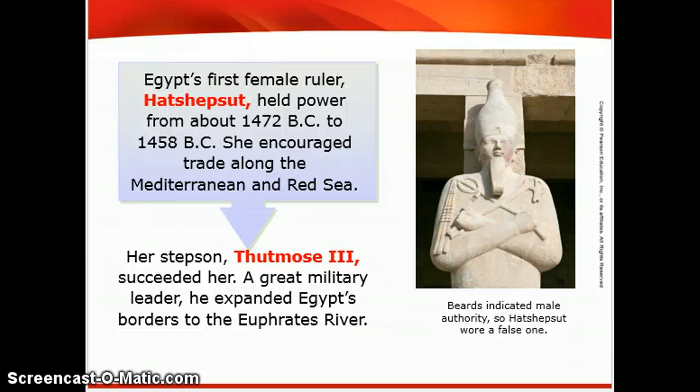He must have missed something because history does know of her. So Thutmose III will succeed her. He will become pharaoh after her. A great military leader, he will expand Egypt's borders to the Euphrates River, so going even farther north.